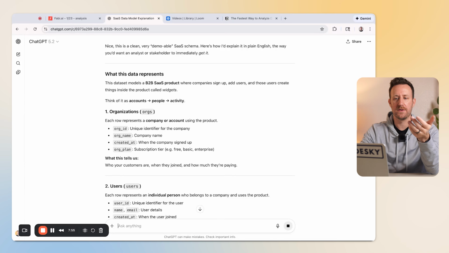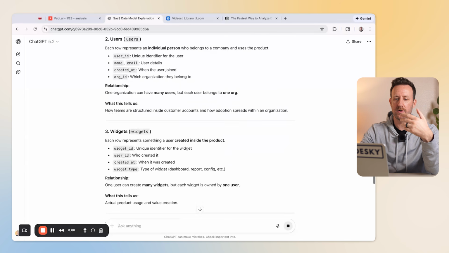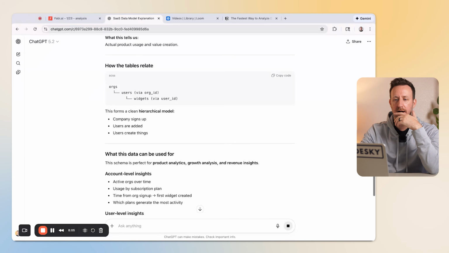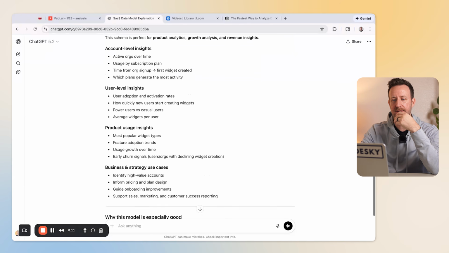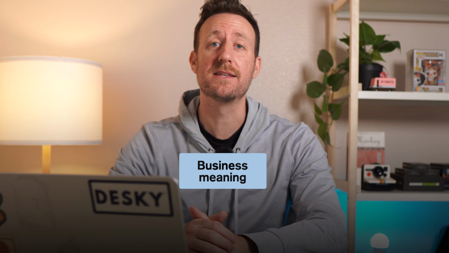So we have what this data represents: organizations. It's breaking down each table and each column. It's telling me how the tables relate, which is awesome. And then what this data can be used for: account level insights, user level insights, product usage insights, business and strategy use cases. If you're starting from scratch in your analysis, this is great because it gives you a good jumping off point. But next, we want to add some business meaning to it.